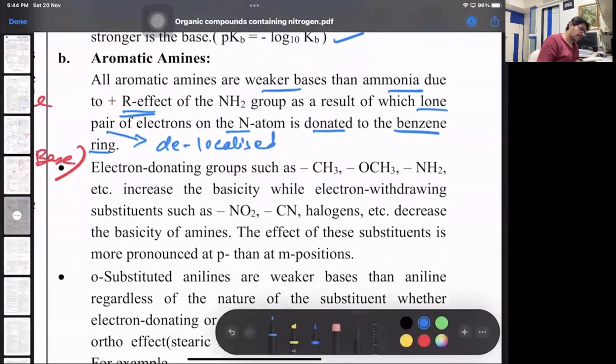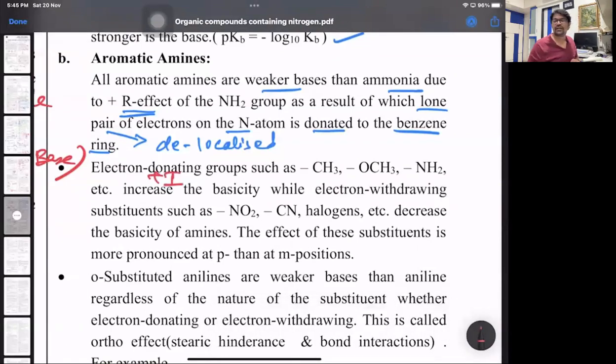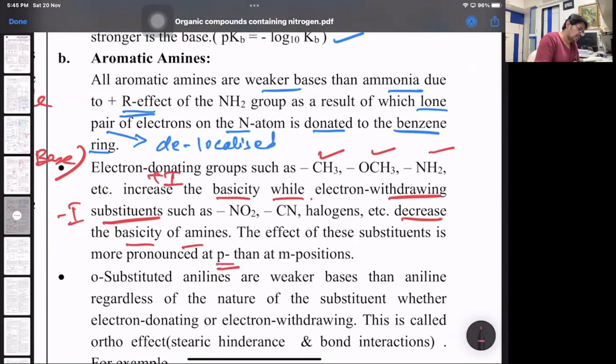So electron donating groups. What is electron donating? Plus I effect, positive inductive effect. Alkyl groups, methoxy, amine, they will increase the basicity. Why? Because if they repel electrons, the electron density on the nitrogen atom will increase. It will readily donate its lone pair, so basic nature will increase. Whereas electron withdrawing substituents, minus I effect, electron attracting groups like nitro, cyanide, halogen, will decrease the basicity. And the effects of the substituents are more at para than at meta position.